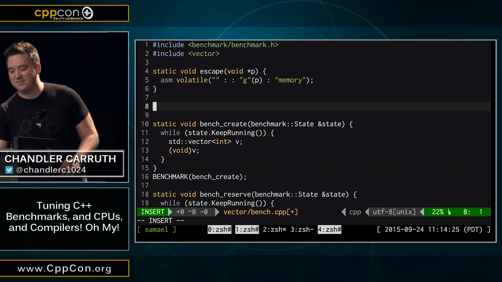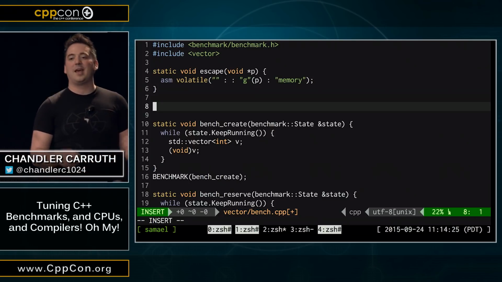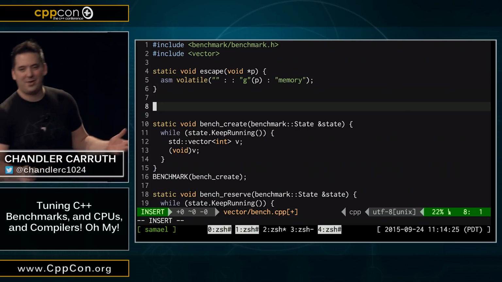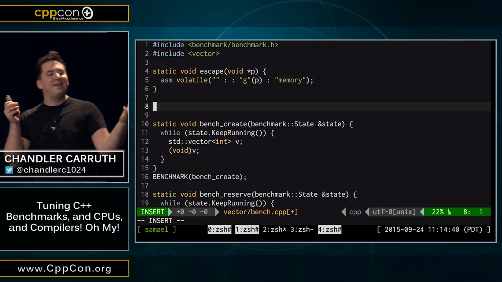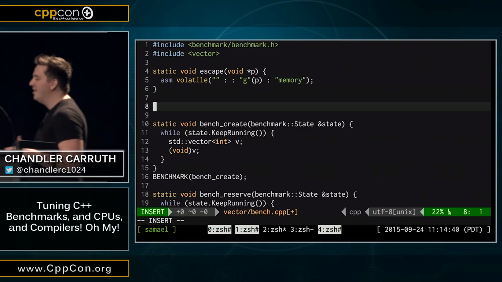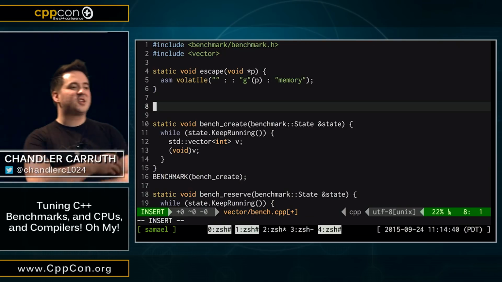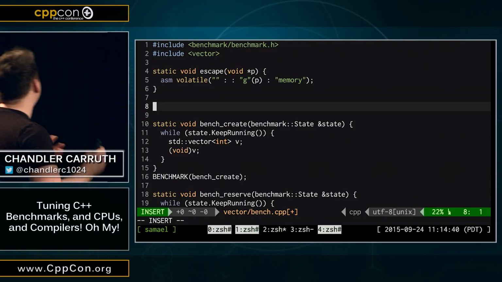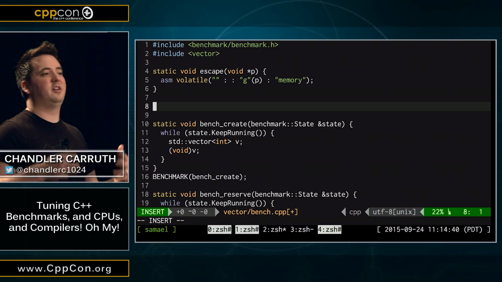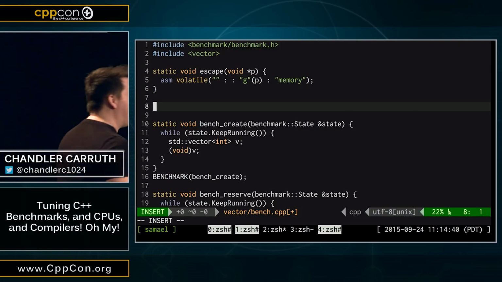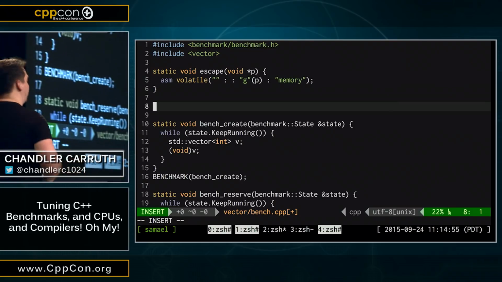Okay, so what is this? This is a magical escape function. It is truly magical. Okay, it has these unique and mysterious properties. The first property here is that it accepts an arbitrary pointer, and it discards all type information, because this escape function isn't about playing nice with your type system, it's about turning off the optimizer, right? We don't need a type system to do that.